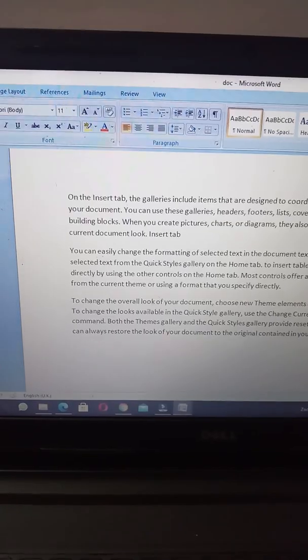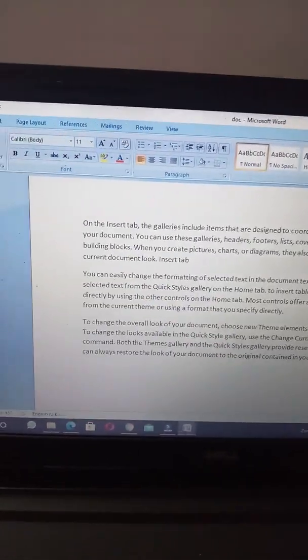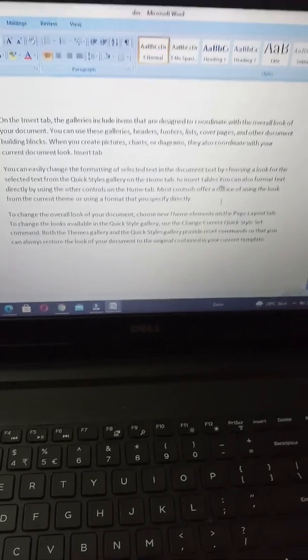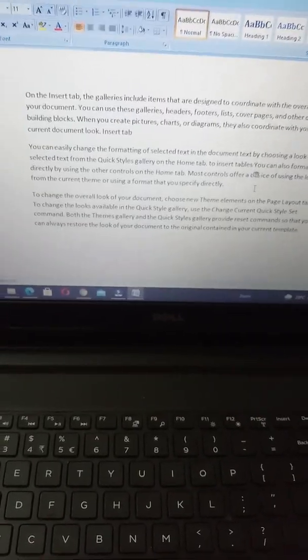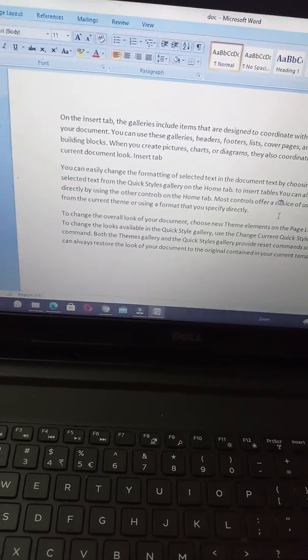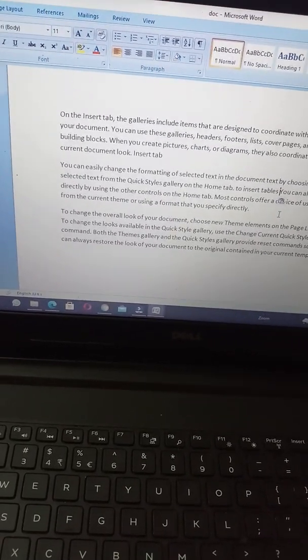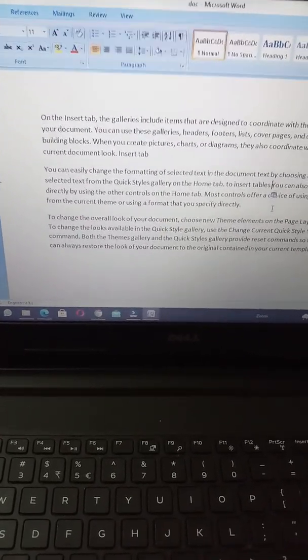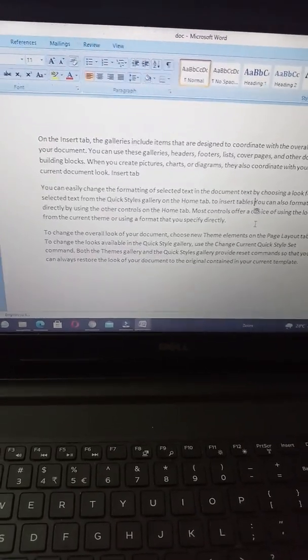So here we have learned so many shortcut keys. What are they? For New, Control plus N, Open, Control plus O, Save As, Control plus S, and then Cut, Control plus X, Copy is Control plus C, and then Paste is Control plus V.